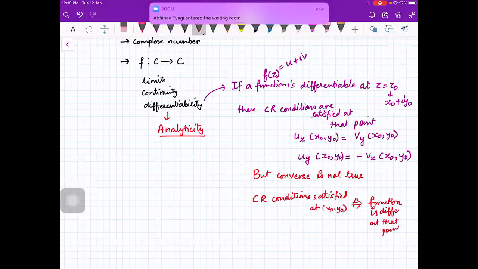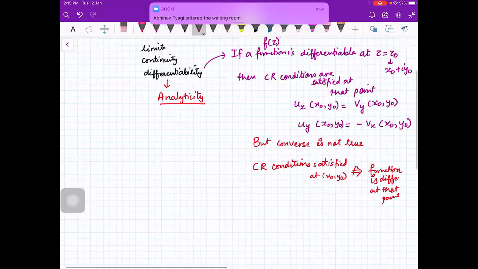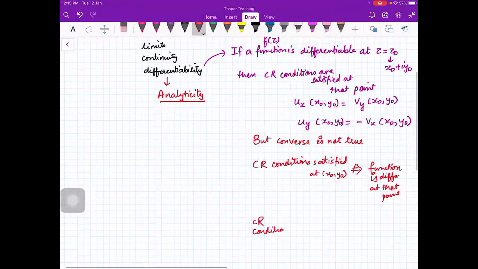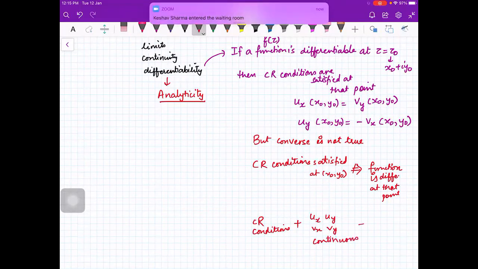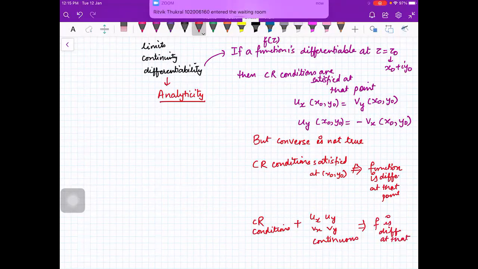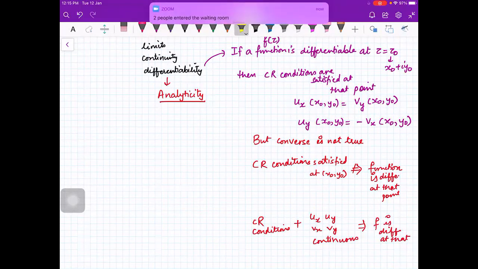But if the CR conditions are satisfied, plus all the partial derivatives ux, uy, vx, vy are continuous at that point, then f is differentiable at that point. We had not discussed this condition yesterday, but you should remember that the CR conditions plus an extra condition of continuity on the partial derivatives imply that the function is differentiable at that point.